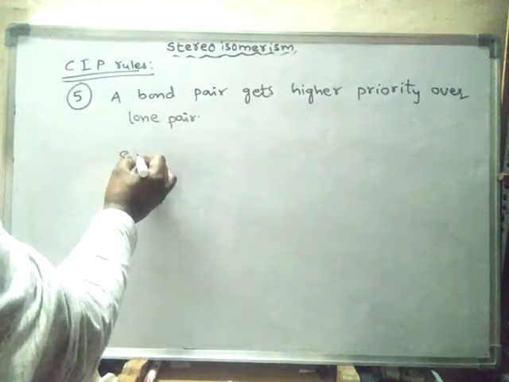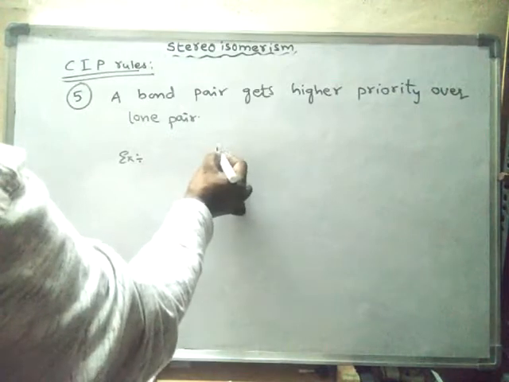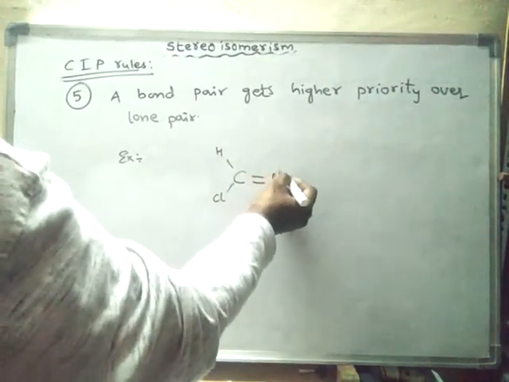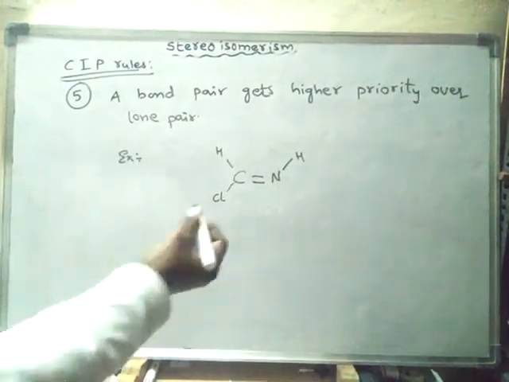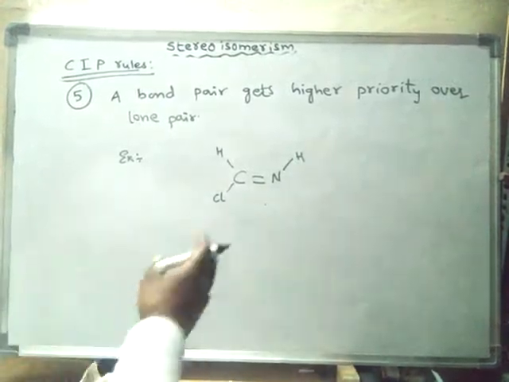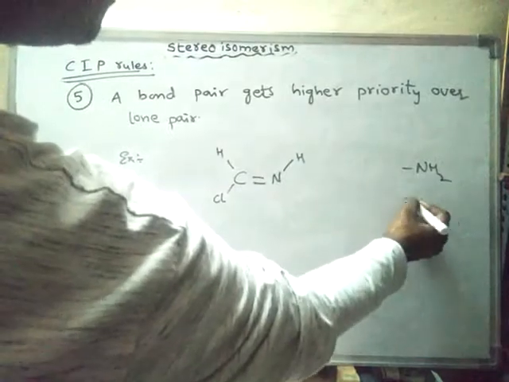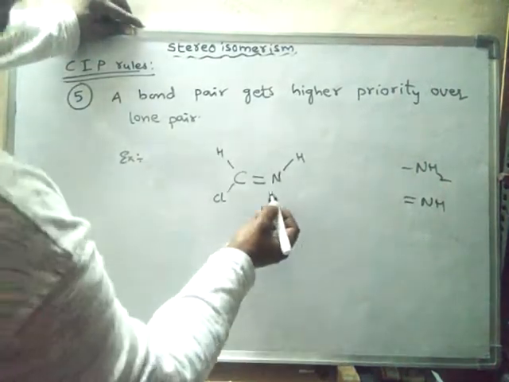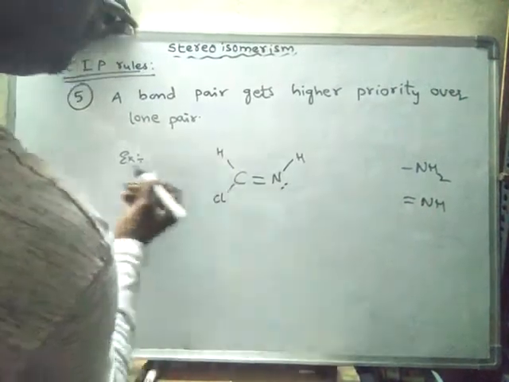Example, suppose it is like this. Such compounds are said to be imines. So this is called the amine group and this is called imine. Here actually there will be a lone pair on nitrogen.